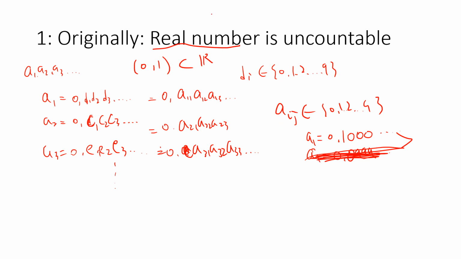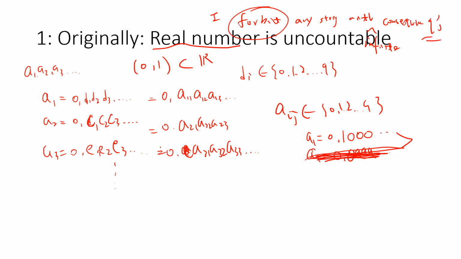So that means I forbid any string with infinitely many consecutive 9s. So I don't allow anything like 0.9999 to happen, right? So that means every number has only one representation of the other type. And then let's say (0, 1), the open interval, is countable, so we get it, right? So the proof is very easy.